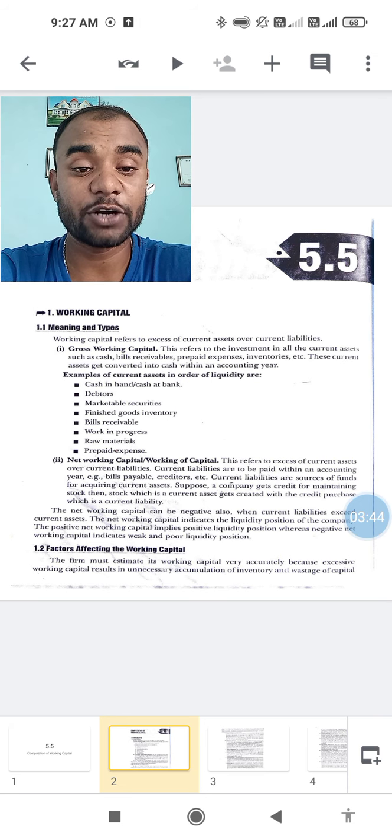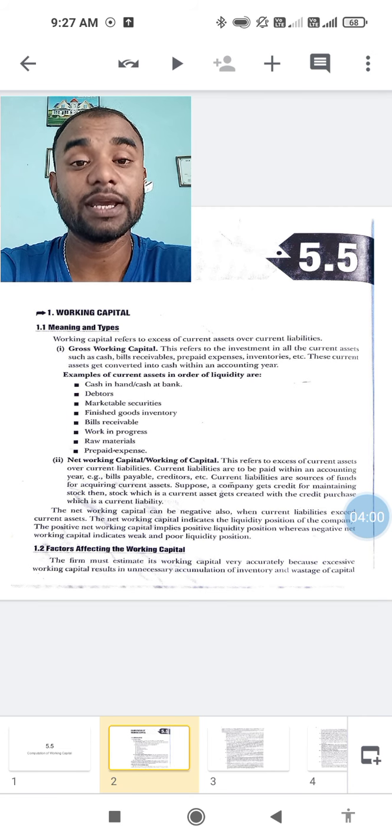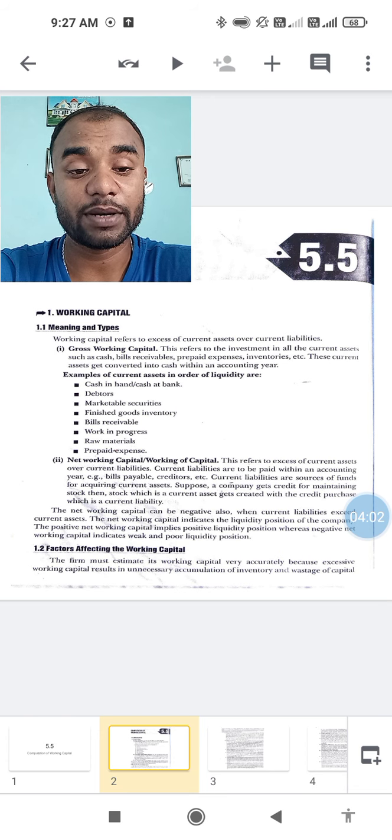Current liabilities are to be paid within an accounting year. Suppose a company gets credit for maintaining stock: the stock, which is a current asset, is created with the credit purchase, which is a current liability. The net working capital can be negative when current liabilities exceed current assets.